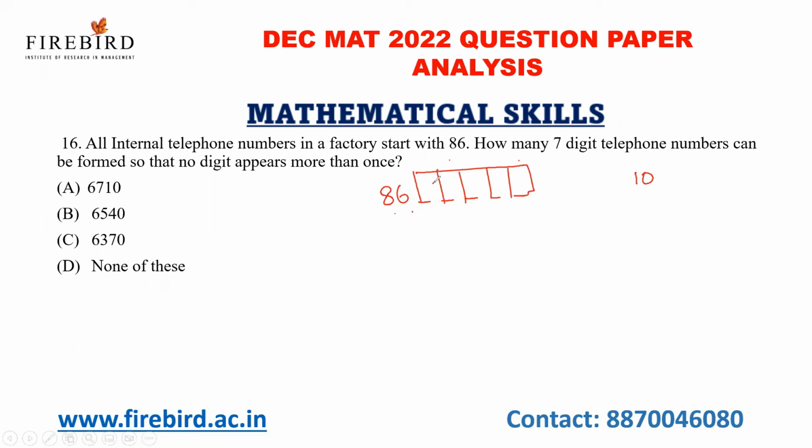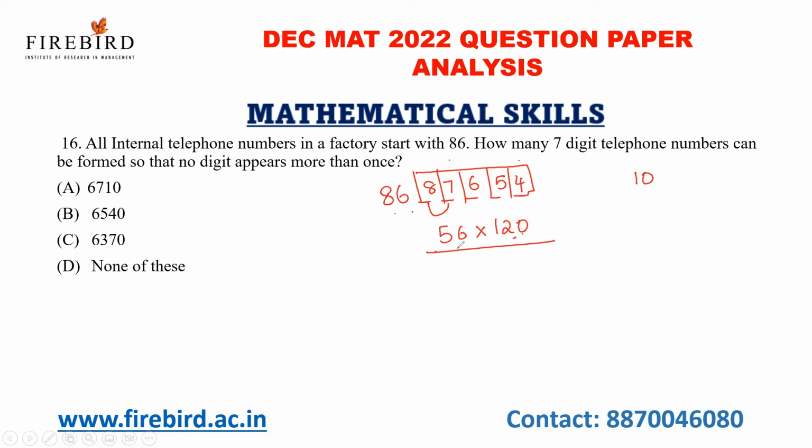8 digits are there. So 8 into 7 into 6 into 5 into 4. 8 into 7, 56. 6 into 4, 24. 24 into 5, 120. Now, 56 into 120.